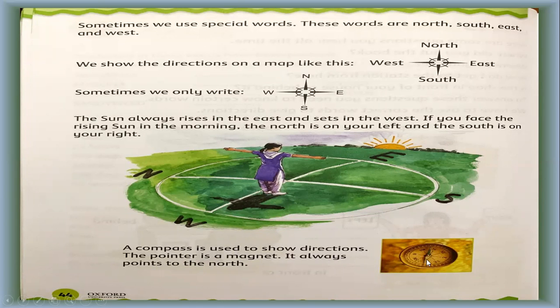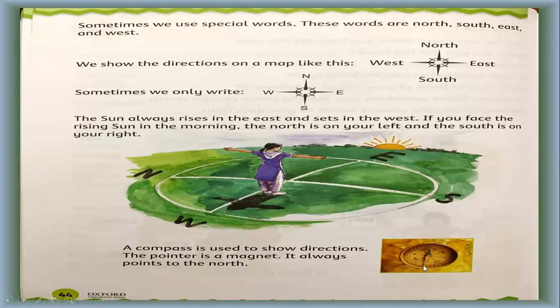This pointer, you can see this needle like the hand of a watch. It is called a needle. It is a magnet. It always points to the north. If by this device you come to know the side of north, then you can easily understand the other directions: if this is north, then this must be south.